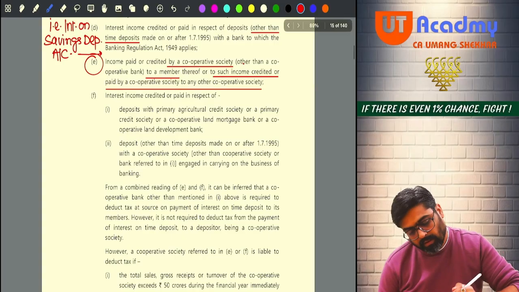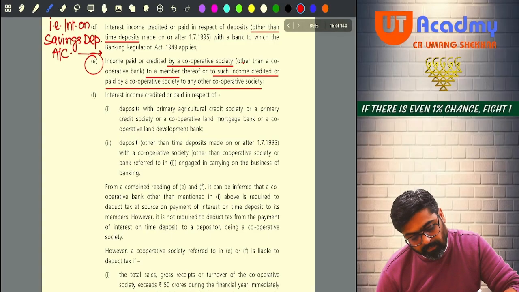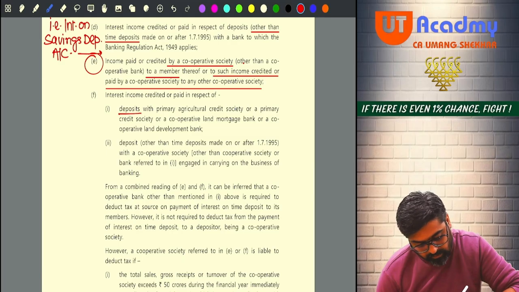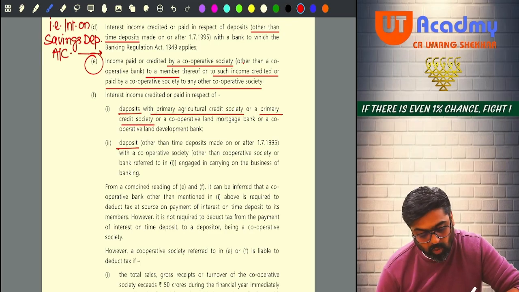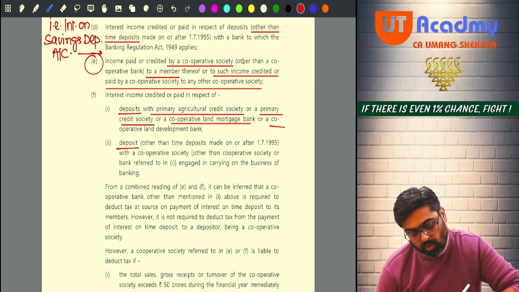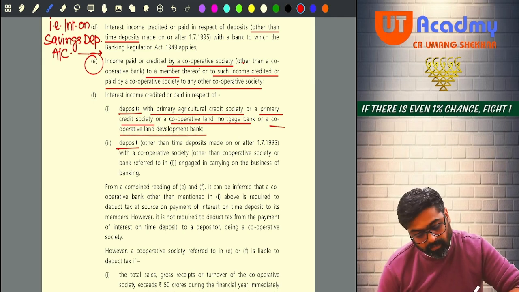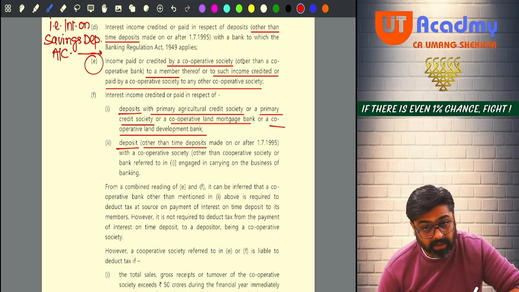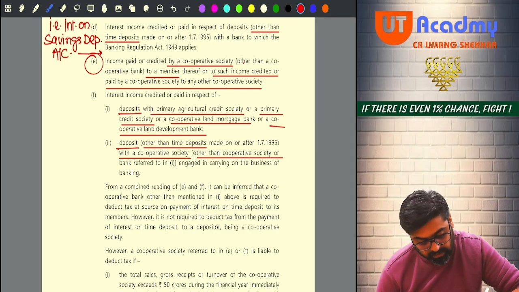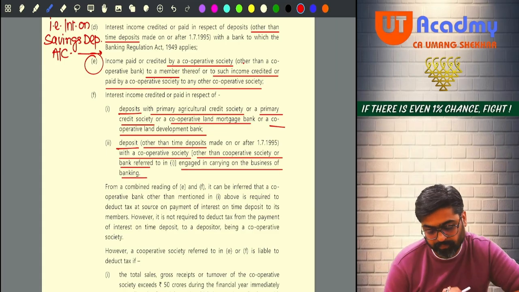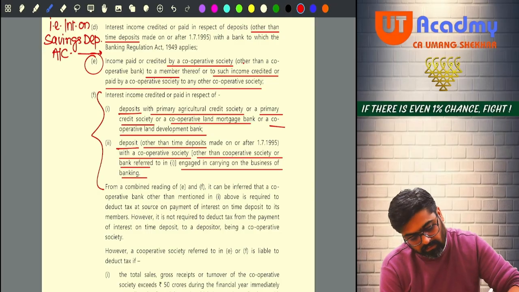But now see, interest income credited or paid in respect of deposits with a primary agricultural credit society, primary credit society, cooperative land mortgage bank, or a cooperative land development bank, or any deposit other than time deposits with a cooperative society, other than a society or a bank engaged in carrying on the business of banking. Okay, now see, all these points are time pass points.